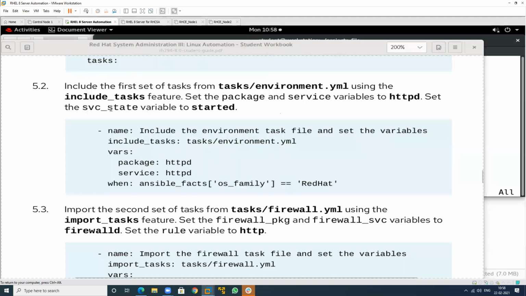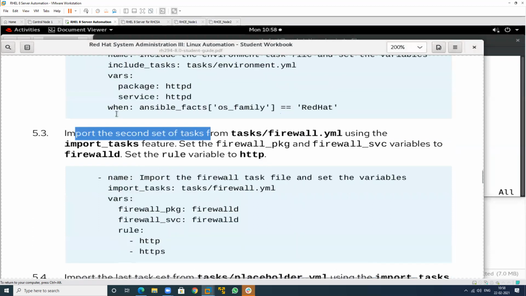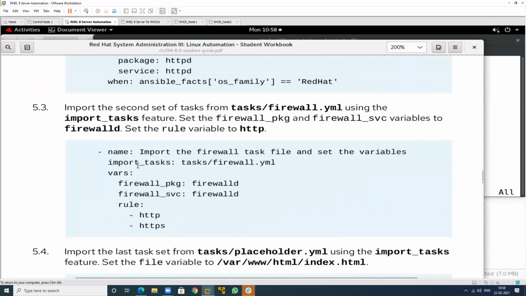Then import the second set of tasks. So this is my second task that I will import. Here we use the include parameter, and here I will use the import parameter. So both parameters are to be used. This is my second task that I want to import.